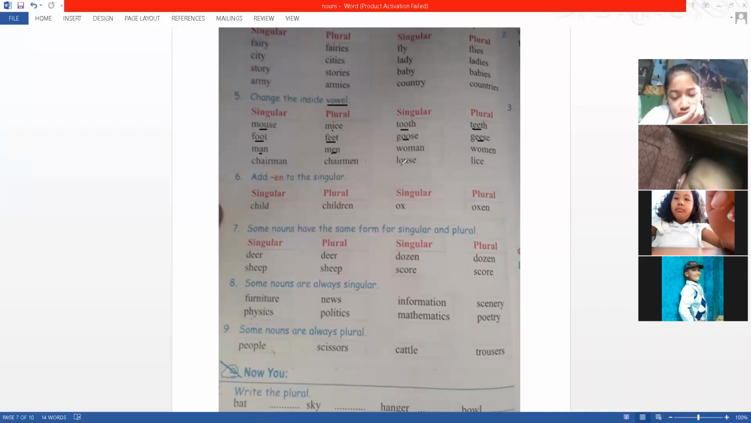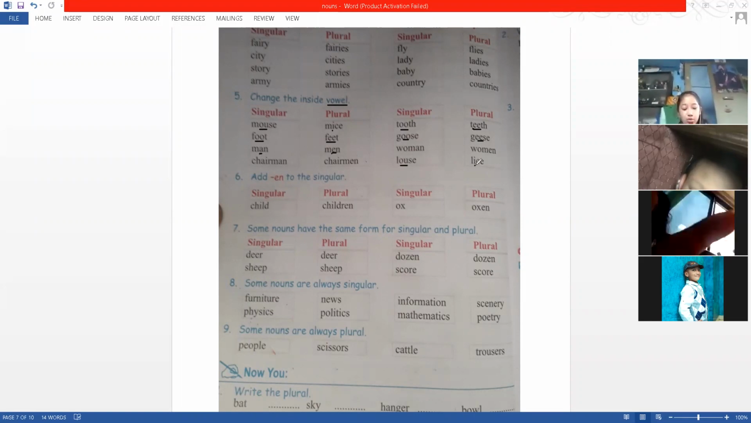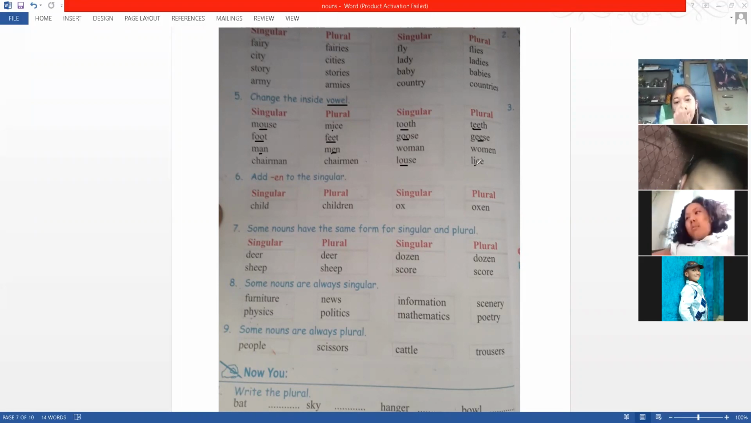And louse, OU. What is a goose? Goose is a big kind of bird, a dog-like bird. It's like a dog. Yes, sir, and it has a red beak.